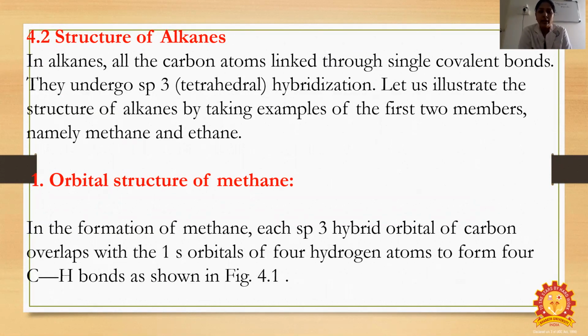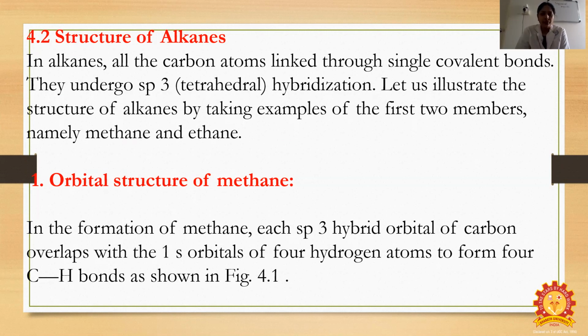In alkanes, all the carbon atoms are linked through single covalent bonds. They undergo sp3 tetrahedral hybridization. Let us illustrate the structure of alkanes by taking the examples of the first two members, namely methane as well as ethane. So, methane is an alkane, and ethane is also an alkane.